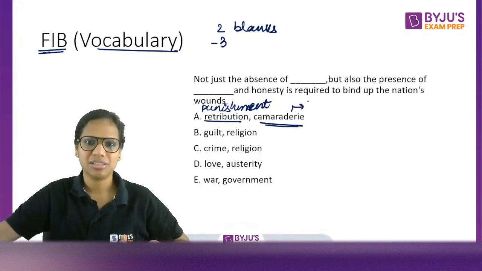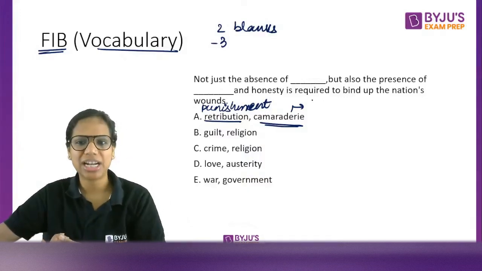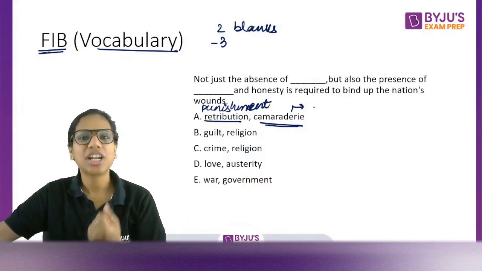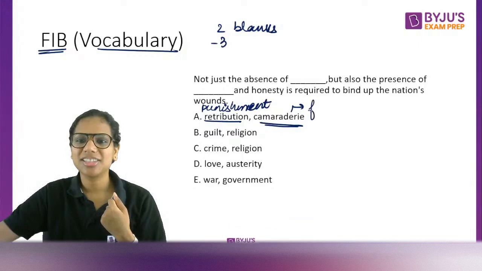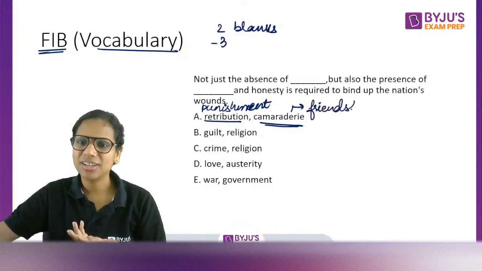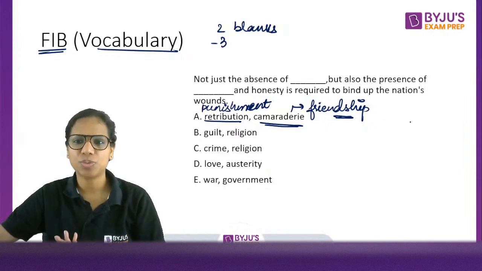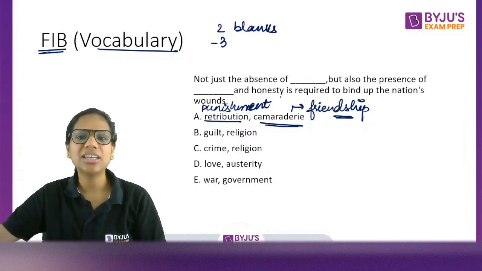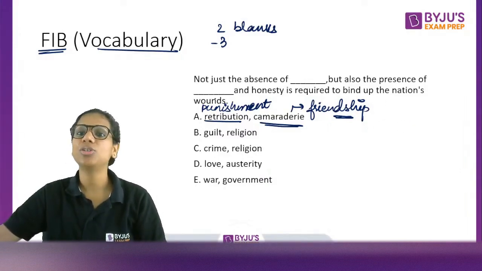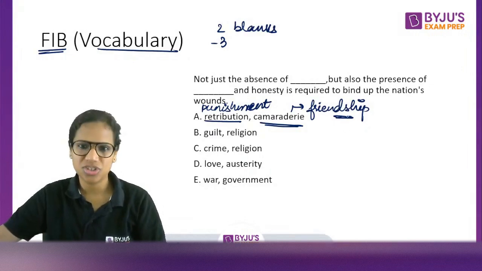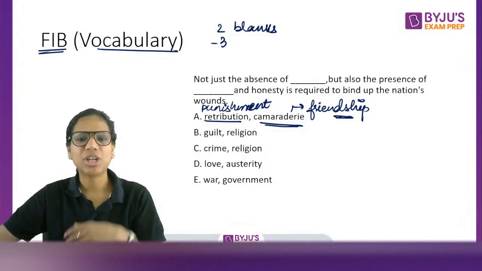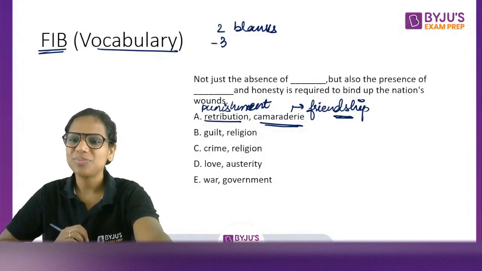Camaraderie, comrade. From the word comrade comes camaraderie, right? It means friendship and this feeling of goodwill towards others, right? Comrade is your friend, so camaraderie is friendship. But also the presence of camaraderie and honesty is required to bind up the nation's wounds. Okay, so we need to have an absence of punishment and a presence of friendship.